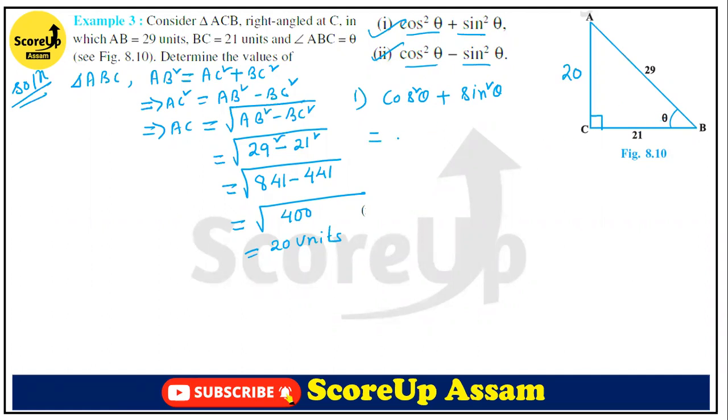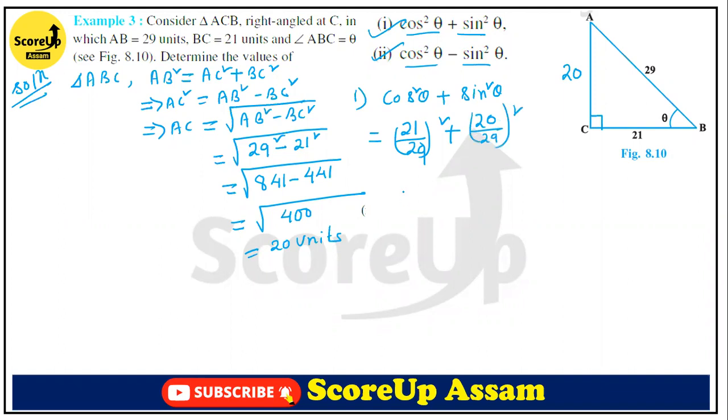So cos theta is base by hypotenuse, 21 by 29, whole square. Sin theta means perpendicular by hypotenuse, 20 by 29.